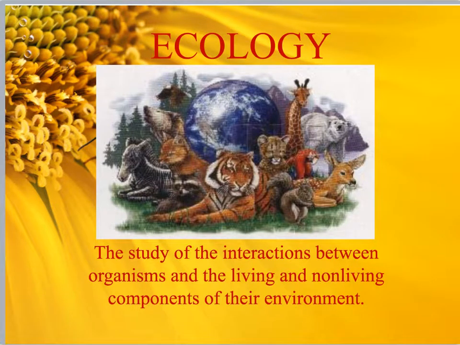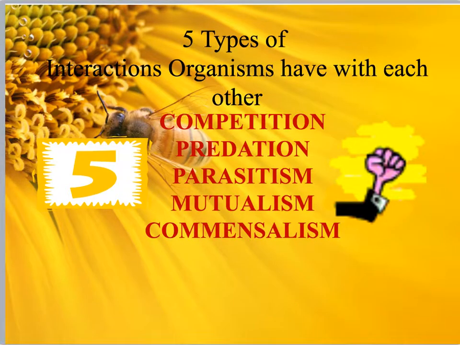This lecture is on a section of ecology in which organisms interact with other organisms. So far we've talked about how organisms interact with non-living components of the environment. Now we're going to talk about how they interact with each other. There are 5 types of ways organisms can interact with each other. They include competition, predation, parasitism, mutualism, and commensalism.